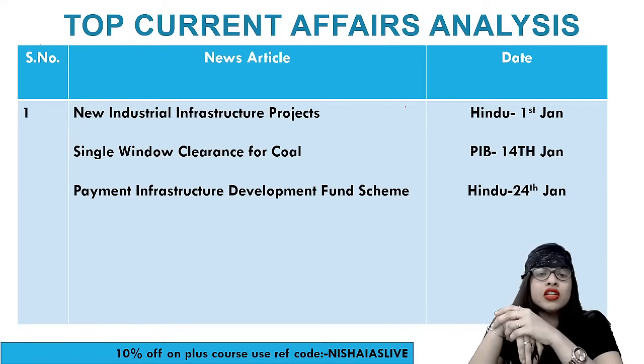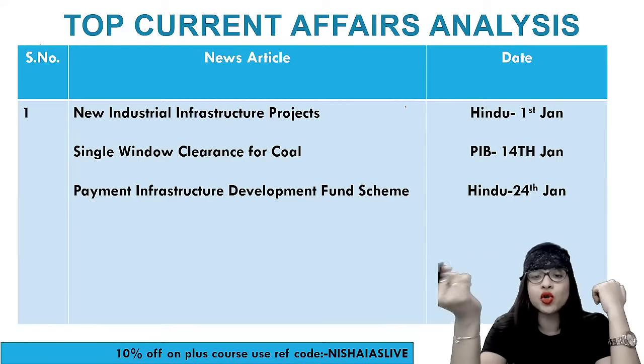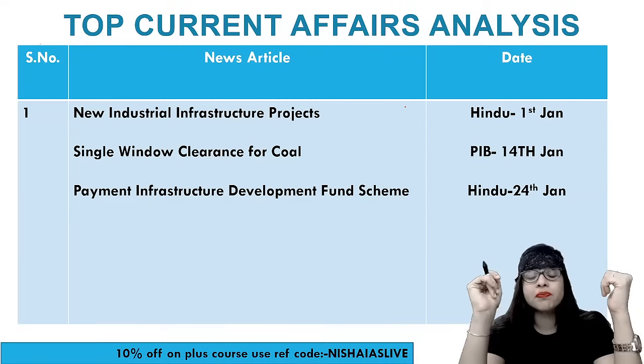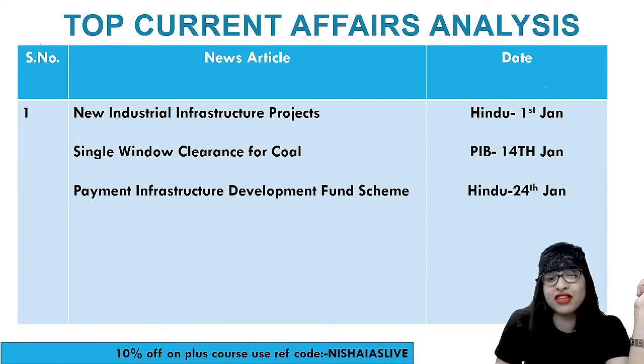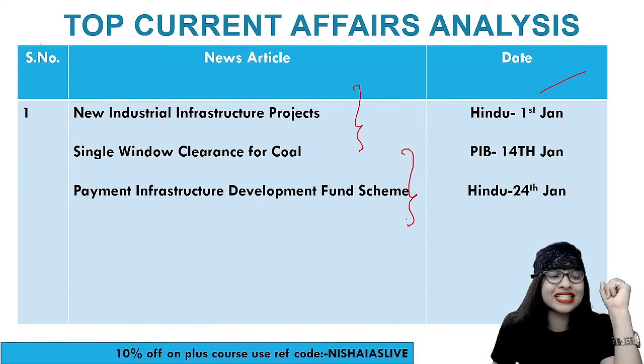One is based on the new industrial infrastructure project. Second, single window clearance for coal. And third is the Payment Infrastructure Development Fund Scheme. So let's quickly have a look into all these topics in a short, sweet and simple manner.